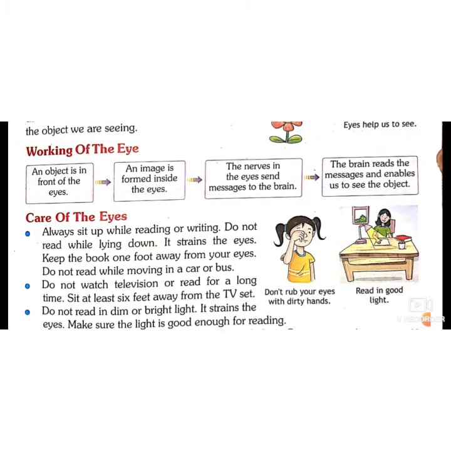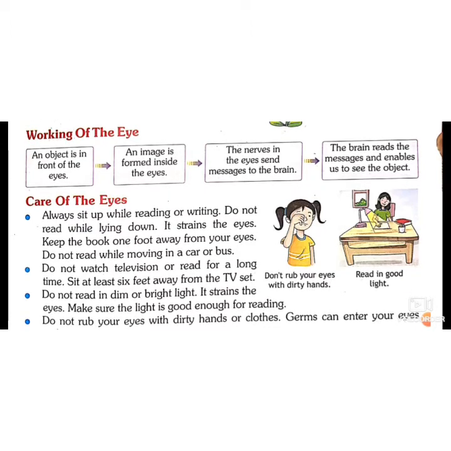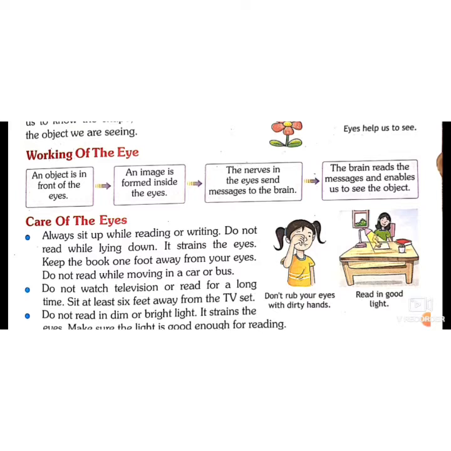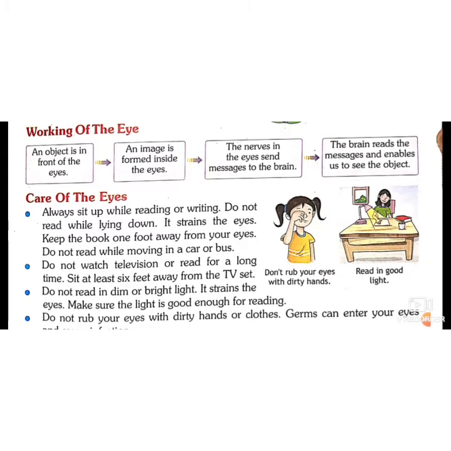So how does our eye work? An object is in front of the eyes. It can be a flower. An image is formed inside the eye, on the retina, the screen of the eye. The nerves in the eye send messages to the brain, and the brain reads the message, which enables us to see the objects. It's just like our school's smart board. In our school's smart board, there is a projector which gives light to the whiteboard, and the whiteboard is a screen which helps us to see the things. So in the same way, the working of the eyes is possible.